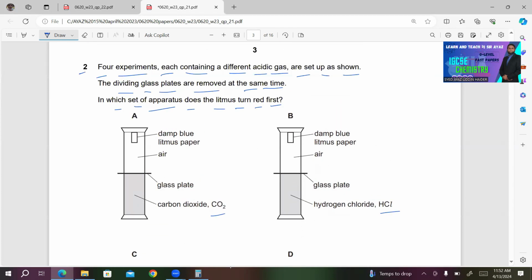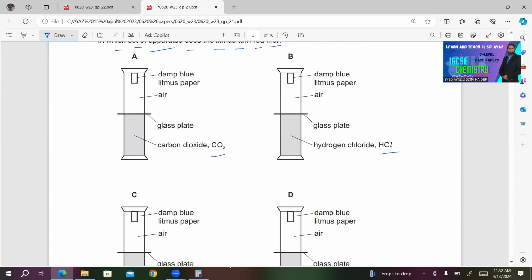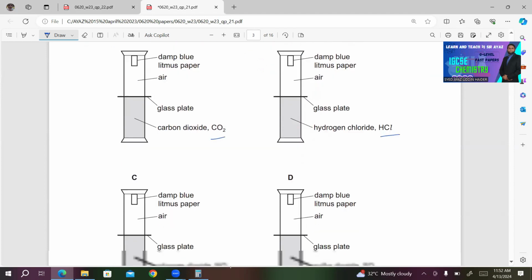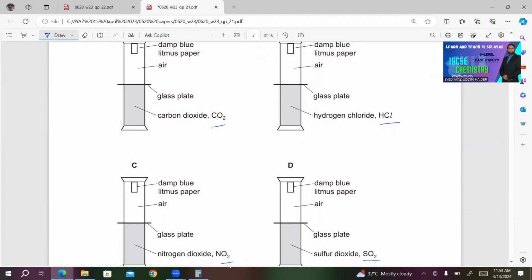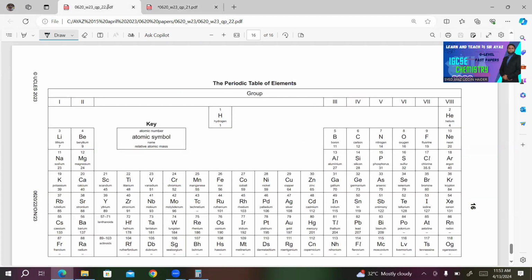Now, how are you going to work out which of these gases will turn the blue litmus paper red first? For this, we need to calculate the Mr of these. Where is carbon? Here is carbon, group 4. Ar of carbon is 12. Oxygen is in group 6. Ar of oxygen is 16.